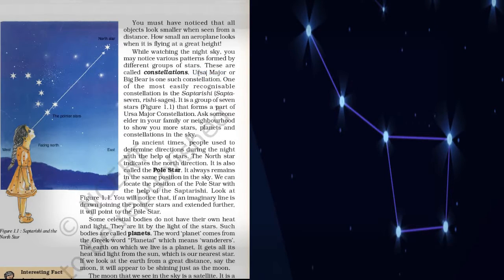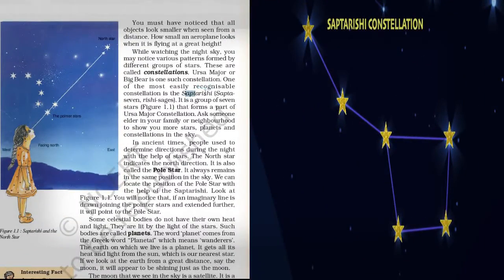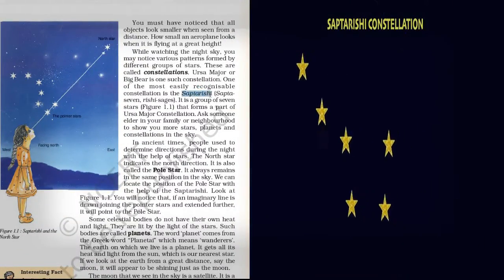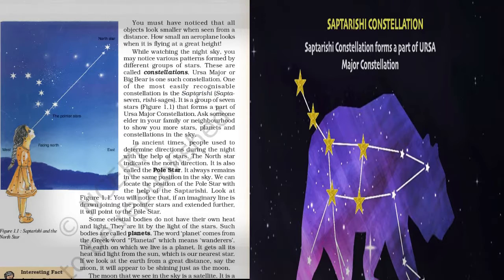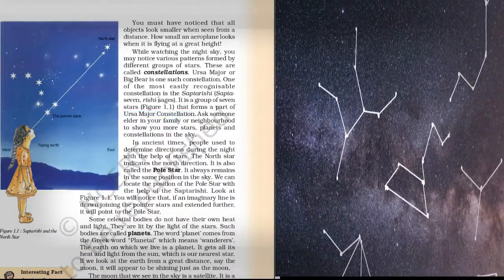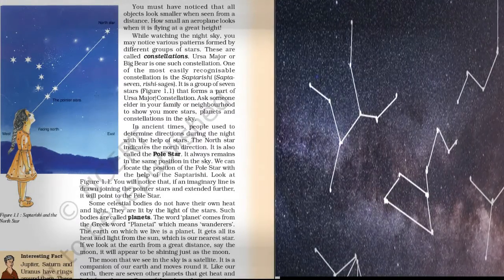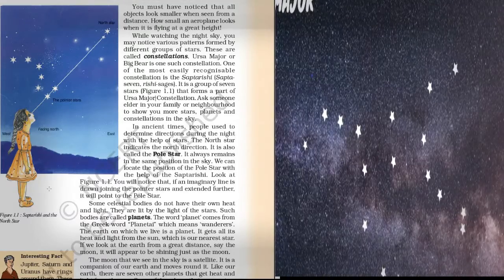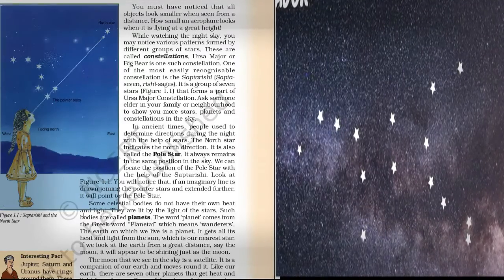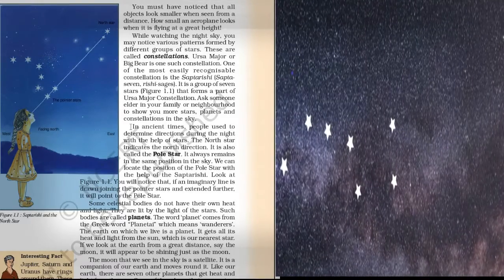One of the most easily recognizable constellations is the Sapta Rishi. It is a group of 7 stars that form a part of the Ursa Major constellation. So why do we give such a name? It has so many stories. This is not the right time to discuss that, because it is a huge thing to describe. Anyway, let's study the next point.